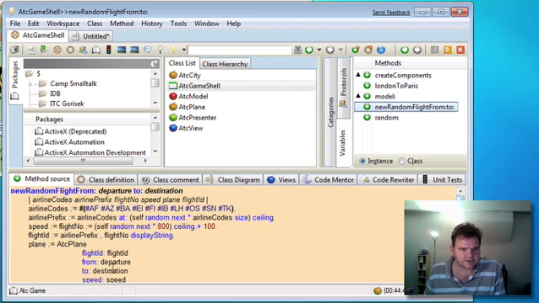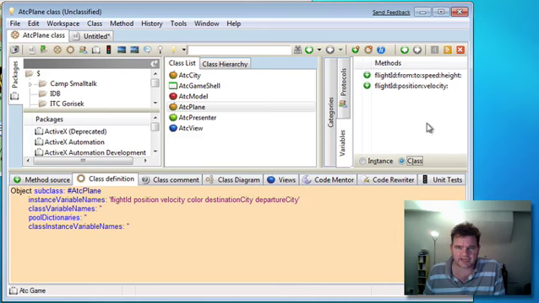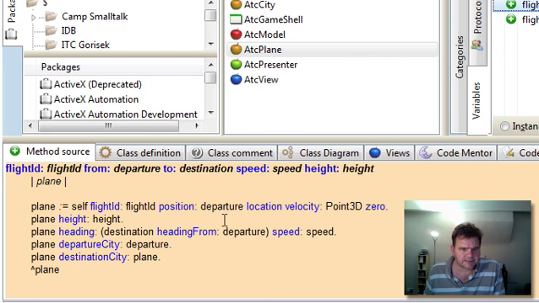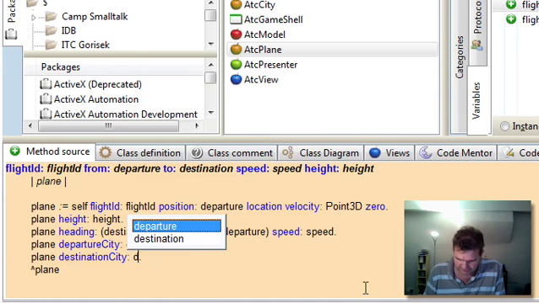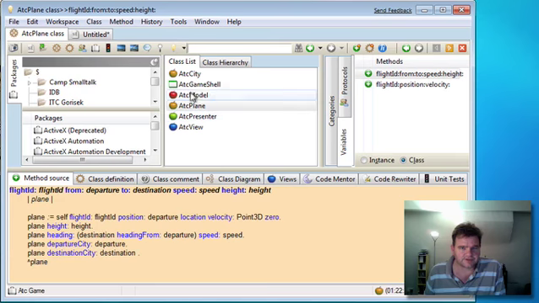So destination and departure will probably be right. Yeah, so it's most likely in our constructor for plane. Destination city, we passed over the wrong thing here. This should be destination. Okay, so now let's try this again.